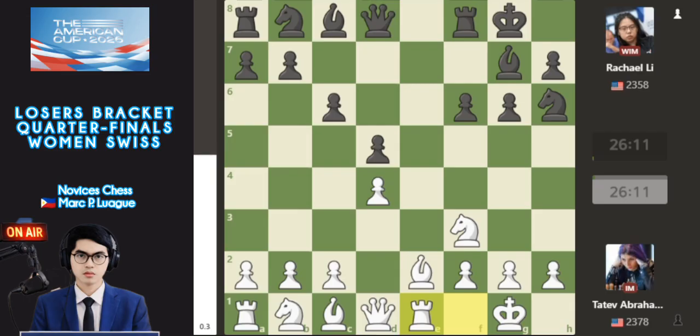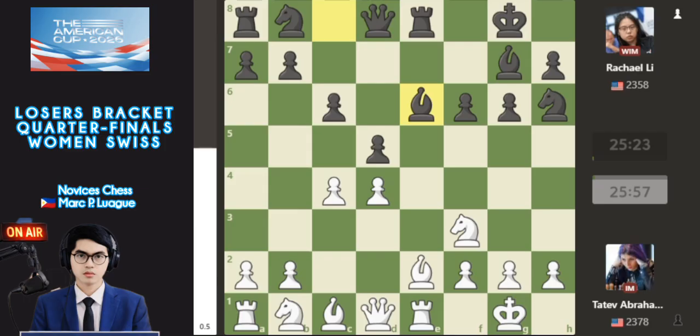Rook e1 pins upwards along the e-file, and Li plays rook e8 downwards to release the pin on the e-file. Then pawn to c4, more control by International Master Tatev, and also bishop e6, a good, precise positional move by Rachael Li.